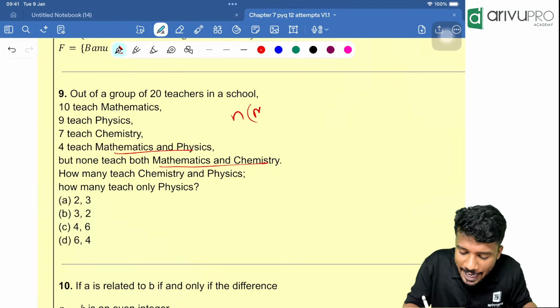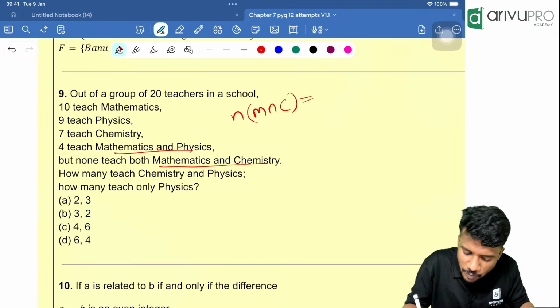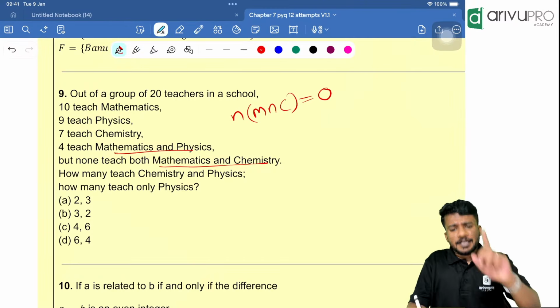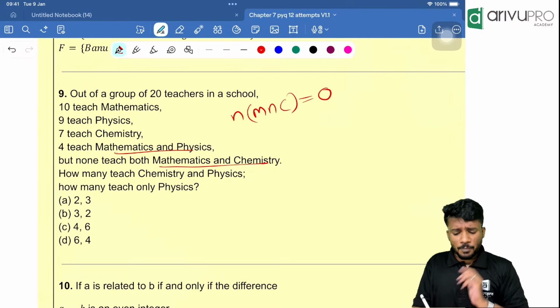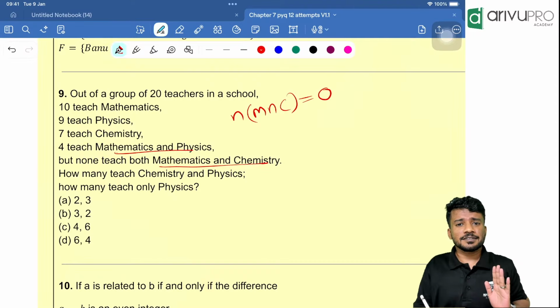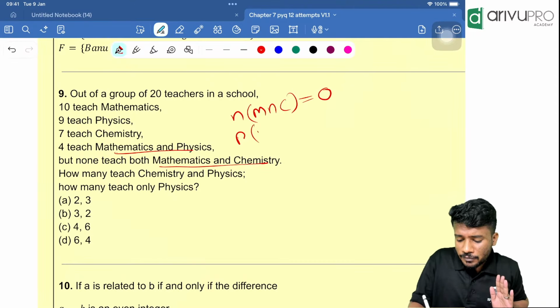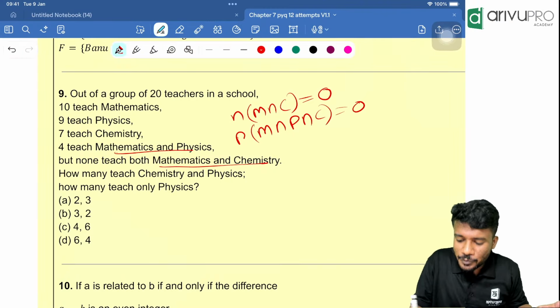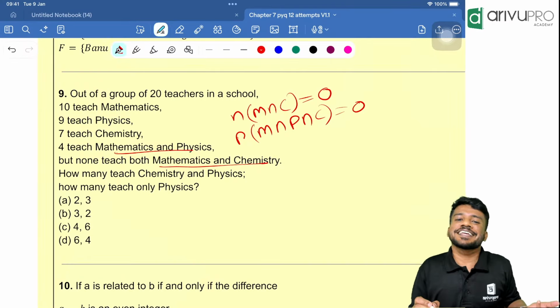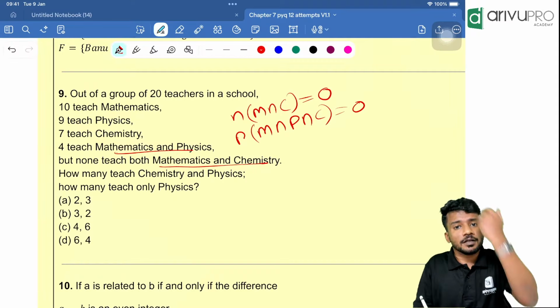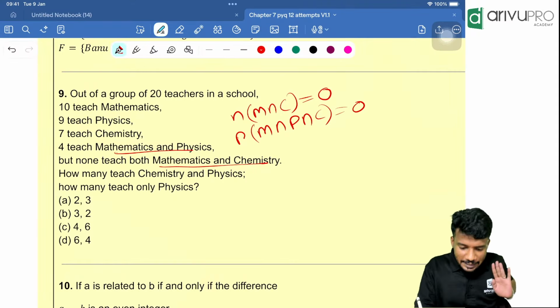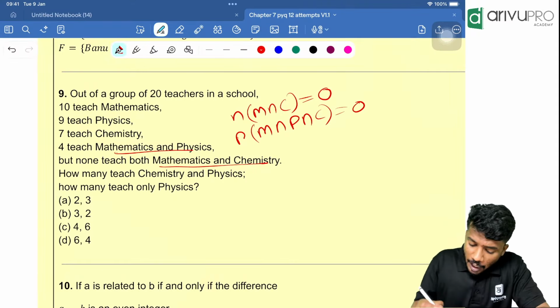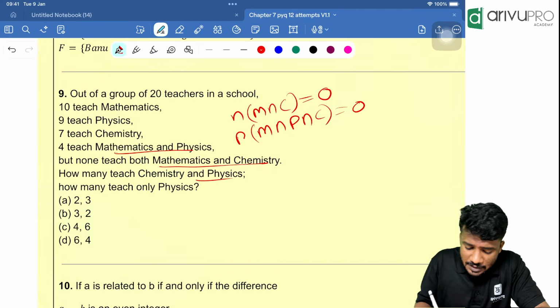N of maths intersection chemistry is how much? 0. People, if in the school none of them are teaching maths and chemistry, that means N of maths intersection physics intersection chemistry will be how much? Teaching all the subjects, that also should be 0. Why? Because none of the people are teaching maths and chemistry. That means including everything, none of them will be there. 0.